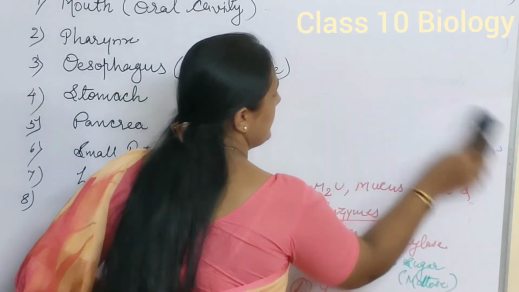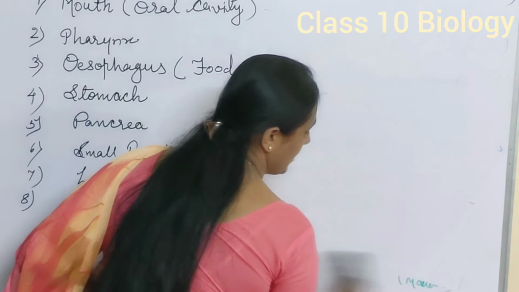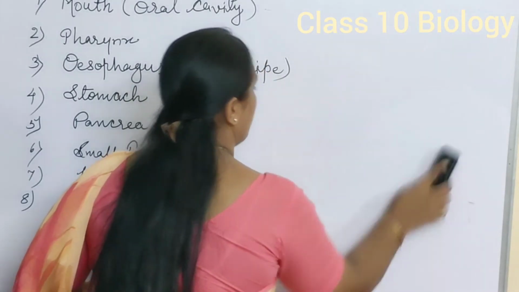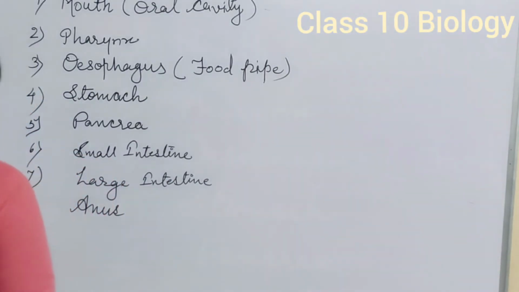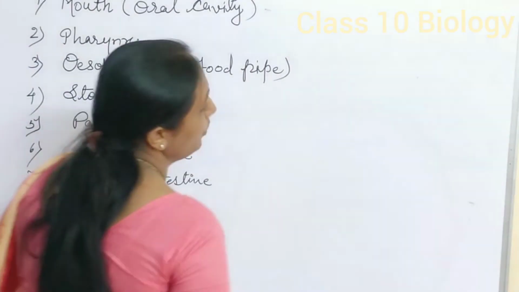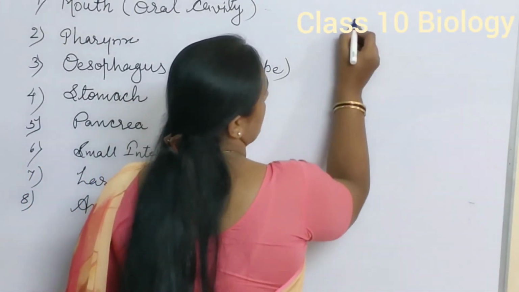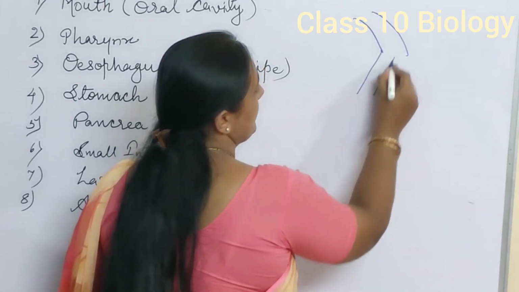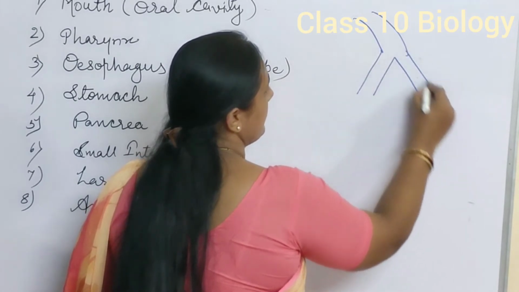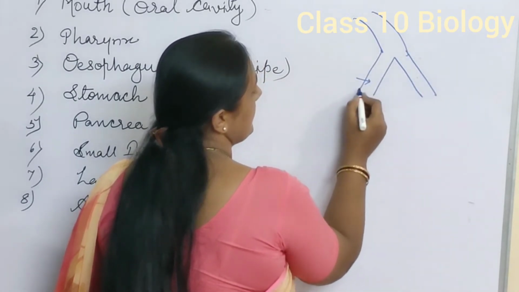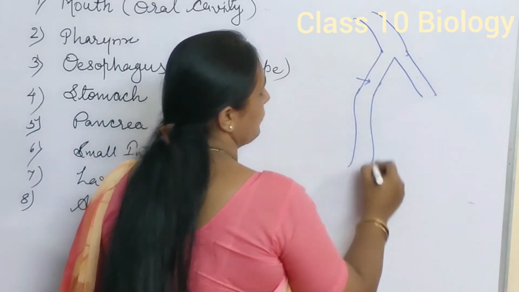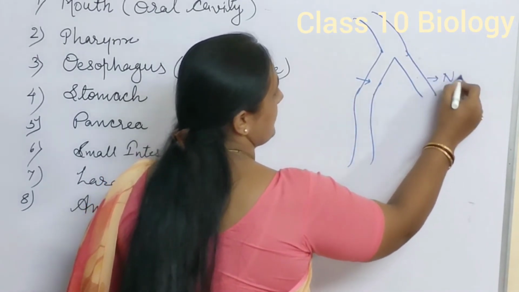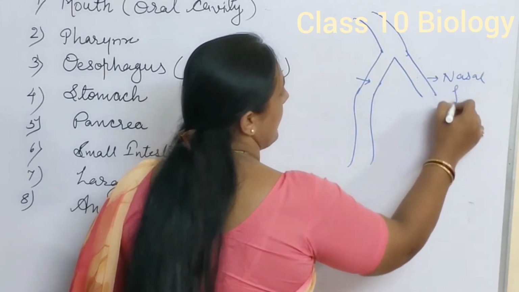The pharynx is a very small tubular structure, nearly 12 centimeters in length, and it is divided into two different passages. From one side it opens into the esophagus, that is, the alimentary canal, and from the other side it opens into the nasal passage.